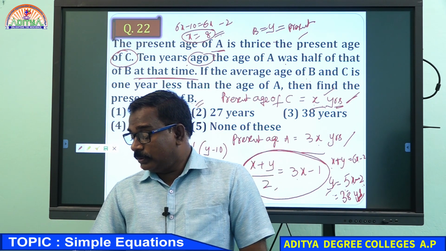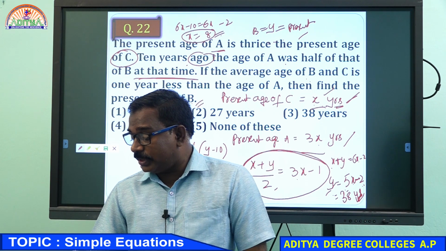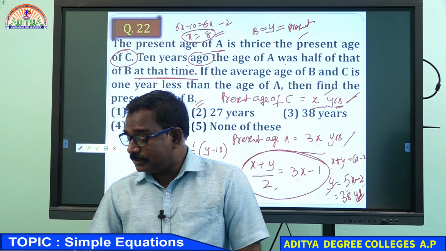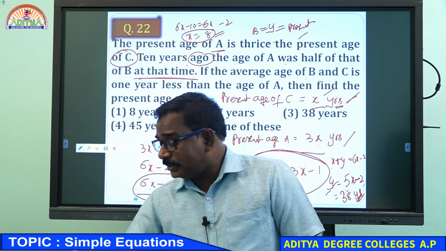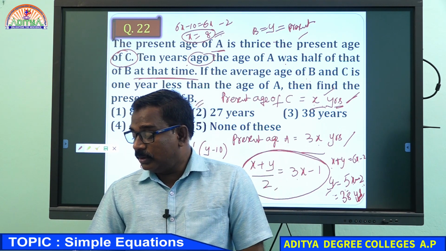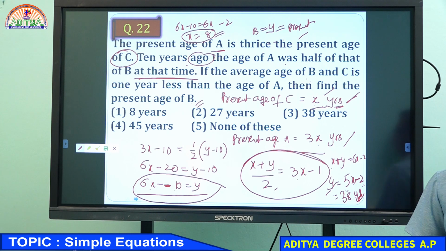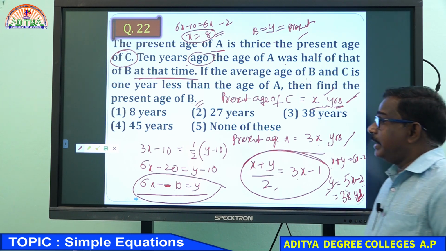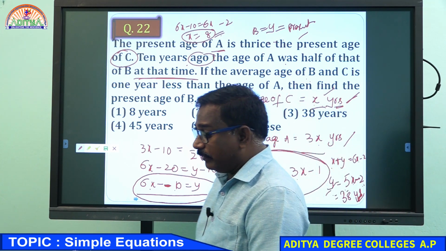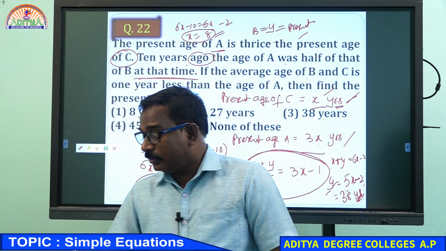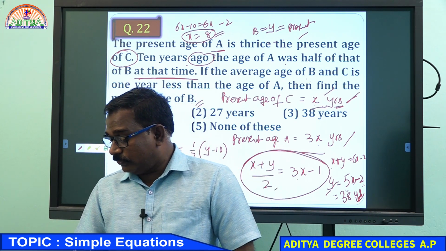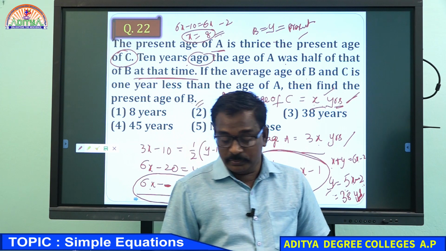If you are perfect in equations, use equations. If you have a little doubt, use options. You can substitute the option in the equation to get clarity and verify yourself. Whatever you like, you follow that. Very good.